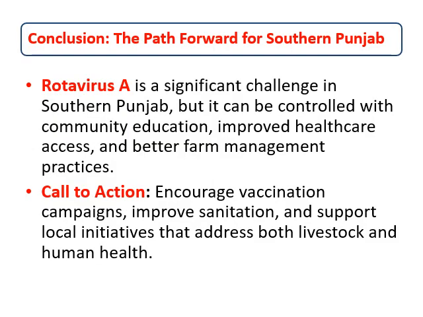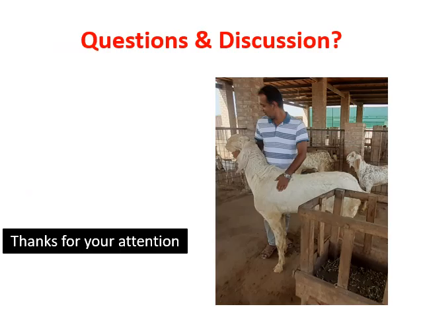In conclusion, rotavirus A presents a significant challenge in southern Punjab. However, with increased community education, improved healthcare access, and better farm management practices, it can be controlled. This requires a coordinated effort to encourage vaccination campaigns, improve sanitation, and support local initiatives that address both livestock and human health.